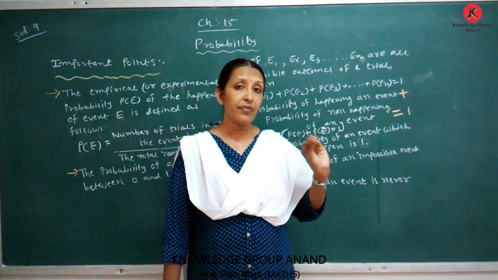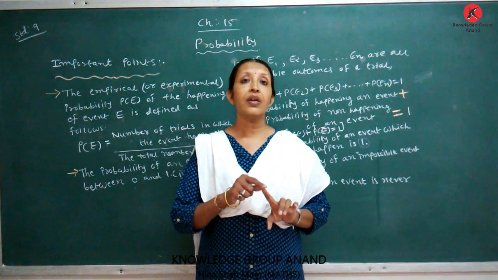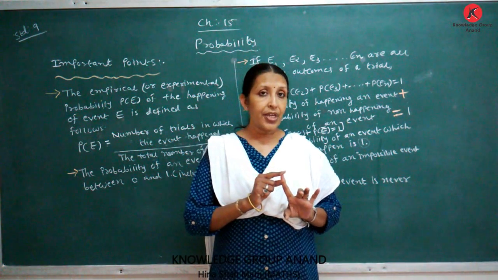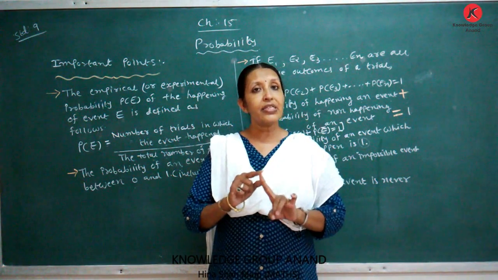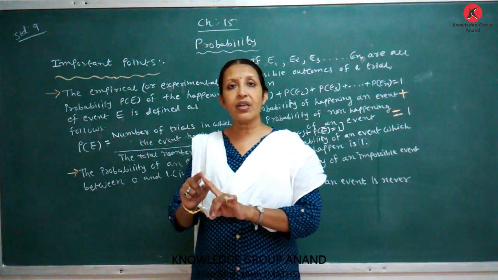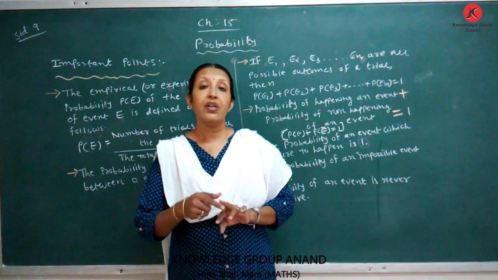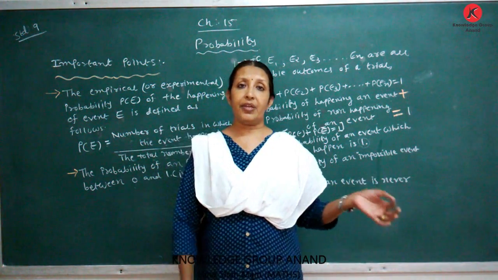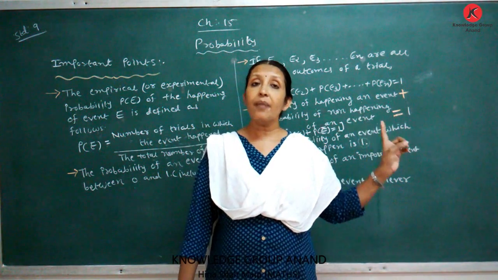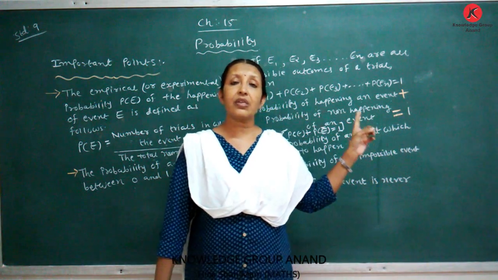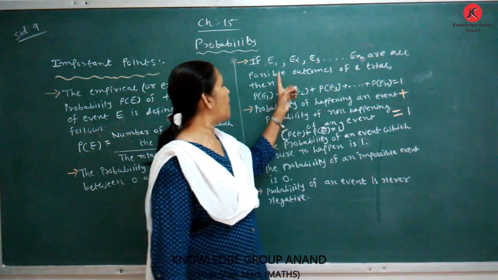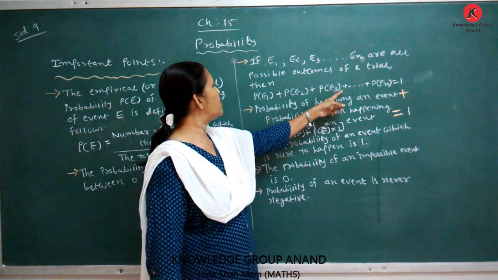Here we learn 5 main things. The value of the probability of an event lies between 0 and 1, inclusive of 0 and 1. The sum of the probabilities of all events is equal to 1. For all possible outcomes of a trial, the probability of all events is equal to 1.